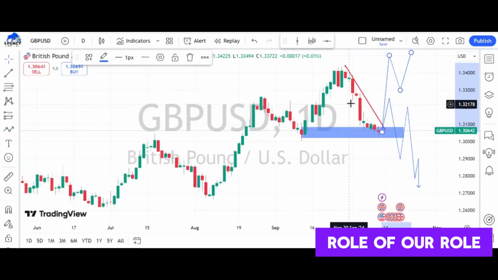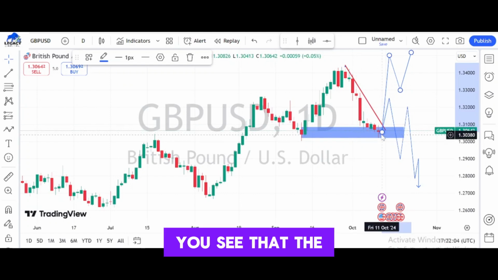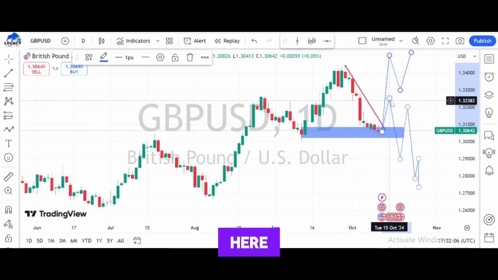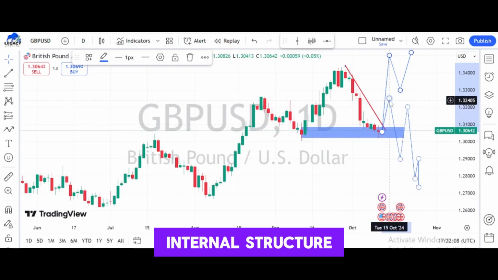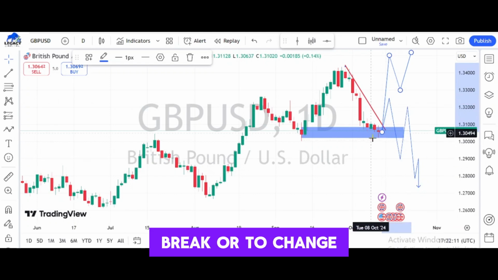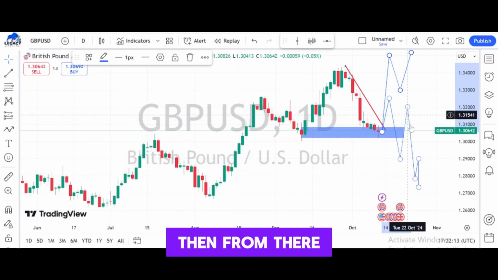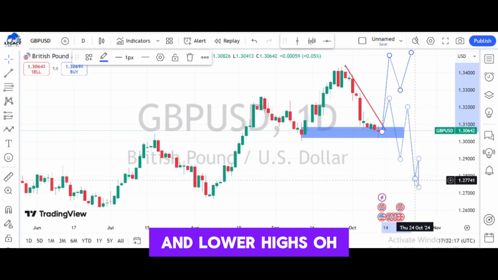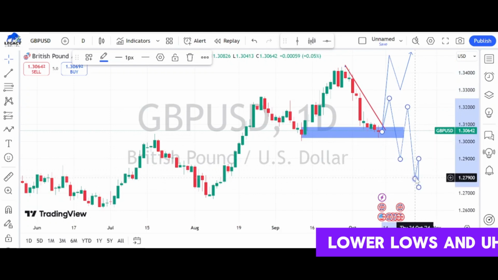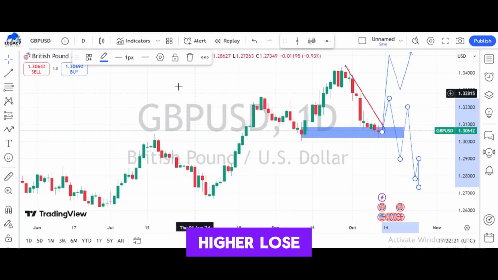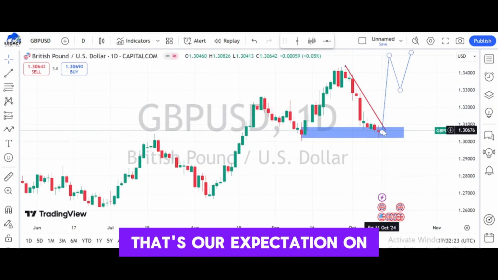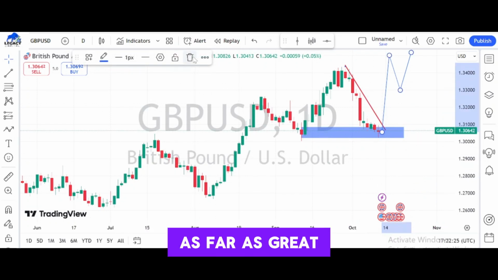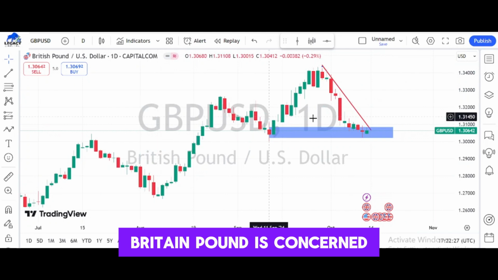But for now, our overall bias is to see that the market retraces a bit from here, then creates maybe an internal structure, then moves down to break or to change character. Then from there, the market keeps on creating series of higher highs and lower highs, lower lows and higher lows. That's our expectation on the daily time frame as far as Great Britain pound is concerned.